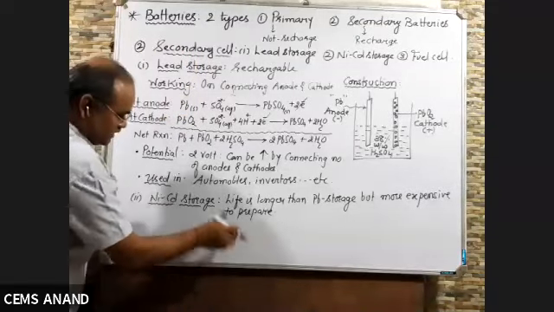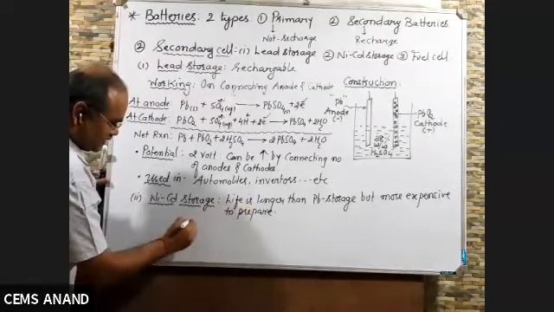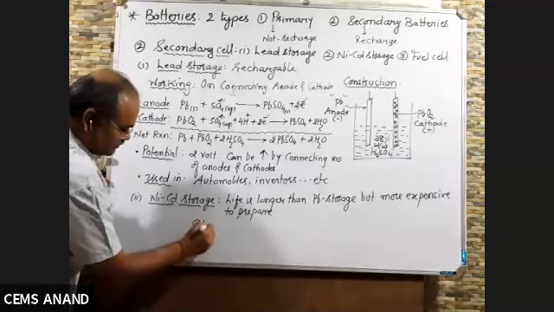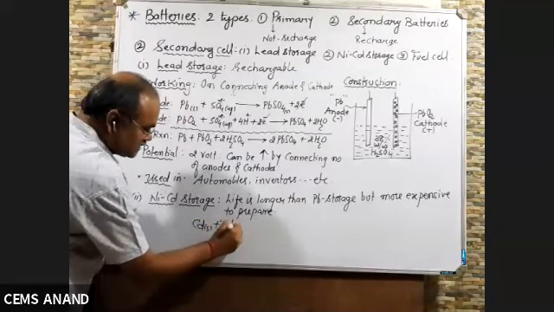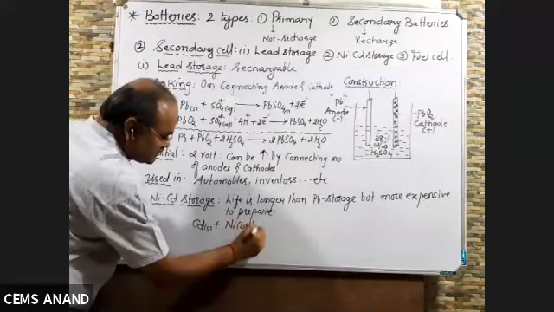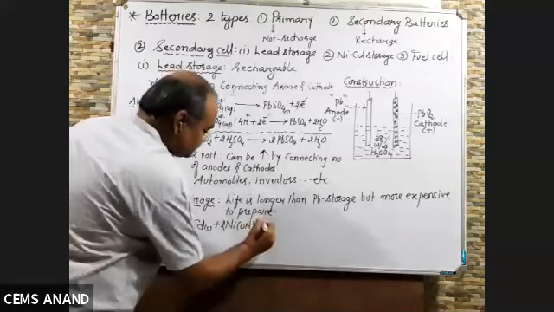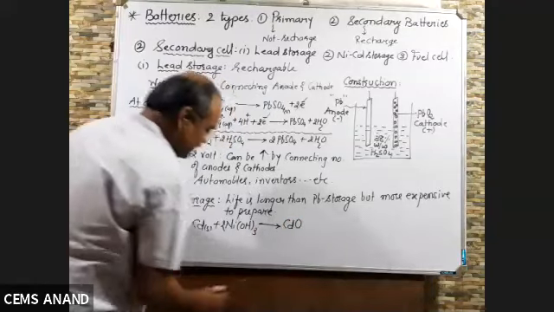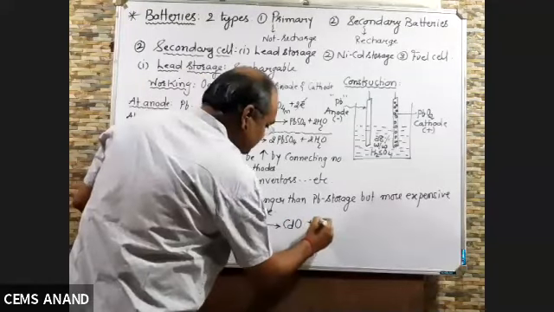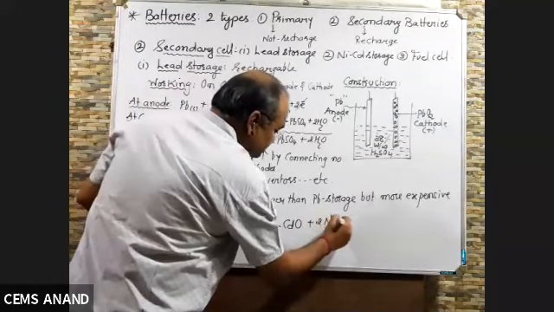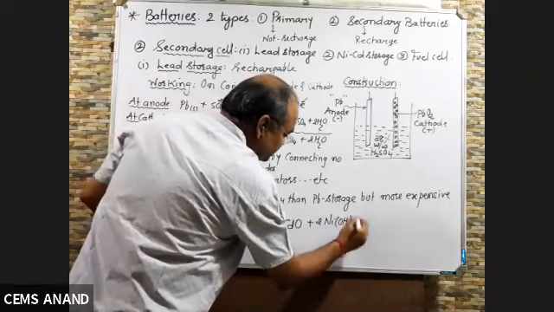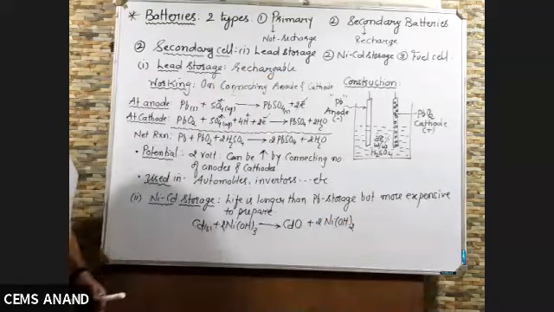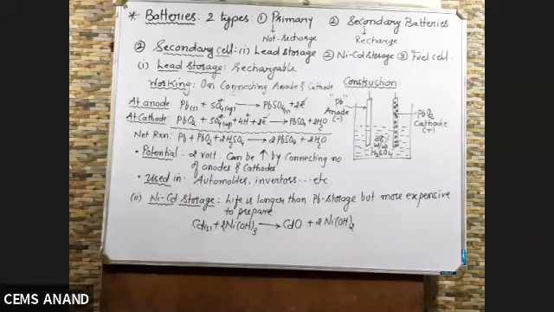So only the discharging reaction you can write it here. Cadmium combines with NiOH thrice and it gives you CdO plus 2 times NiOH twice. This is your discharging reaction of nickel cadmium storage cell.